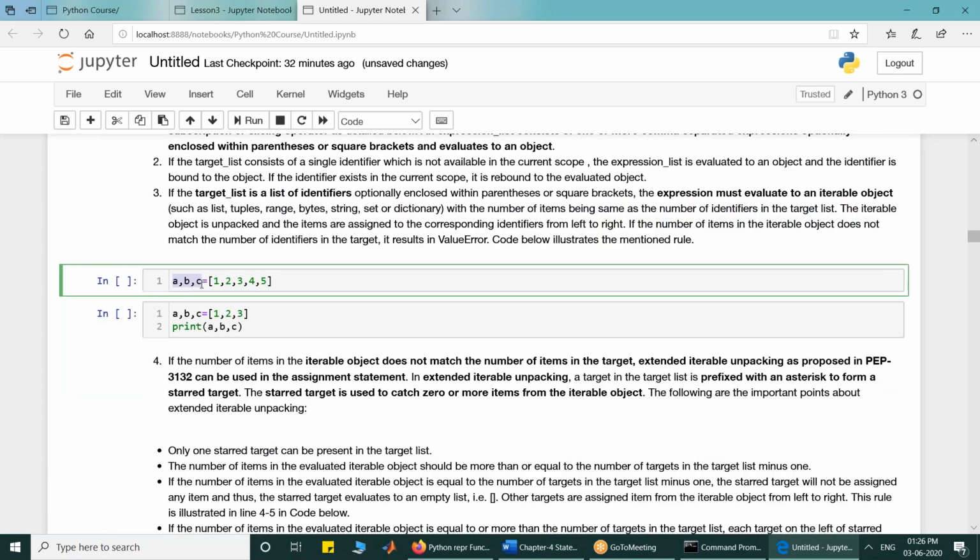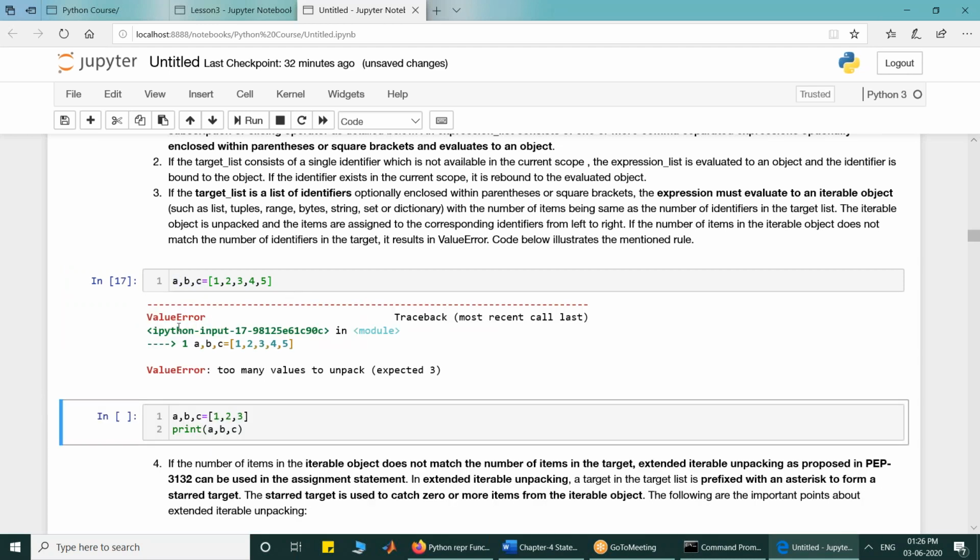Look at this example. I have ABC on the left side. My right side is an iterable object, but the number of items in it is more and does not match the number of items on the left side.